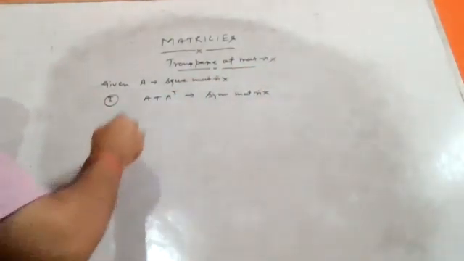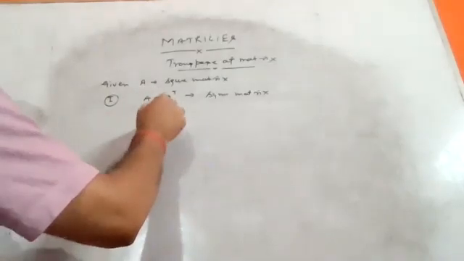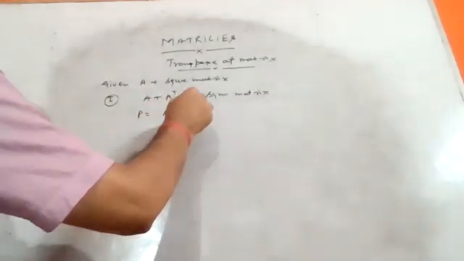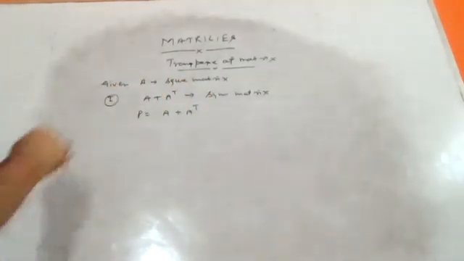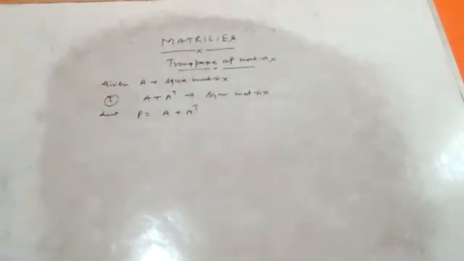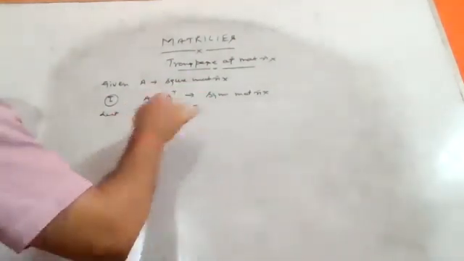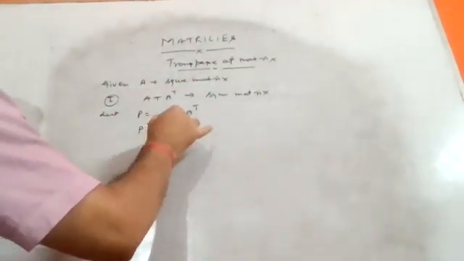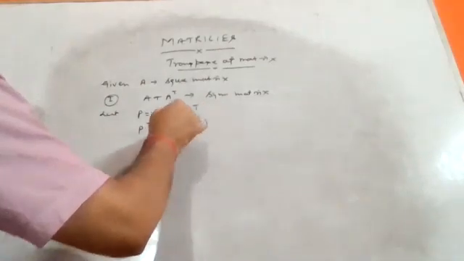First of all, let this be equal to P. Let P be equal to A plus A transpose. Taking transpose on both sides, P transpose is equal to A plus A transpose whole transpose.